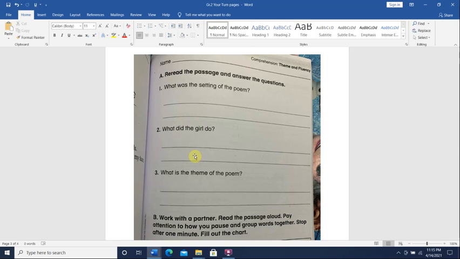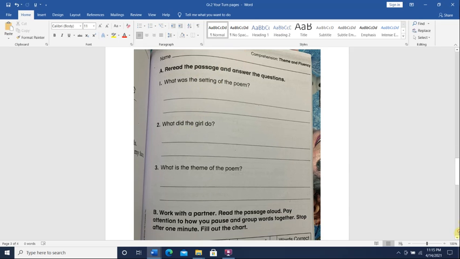Okay, what is the story about? It is about a girl who enjoys skating in the frozen pond. So what does that mean? Does she enjoy it or she doesn't? Yes, she enjoys skating in the frozen pond. Okay, so remember, the setting is the place of the poem. Here it talks about what the girl is doing, and theme is the message.